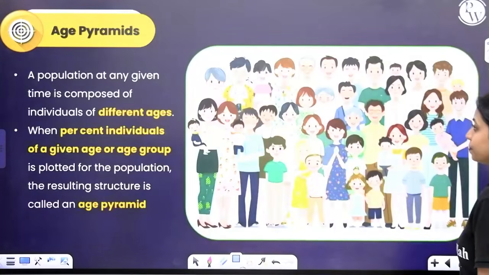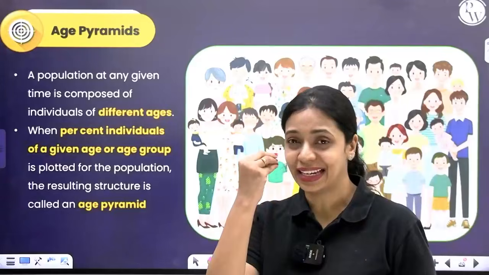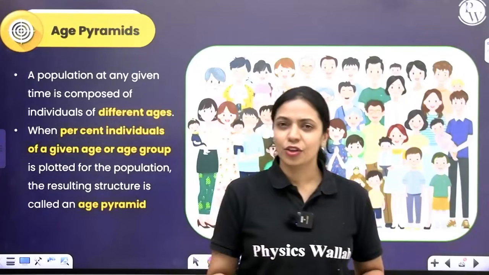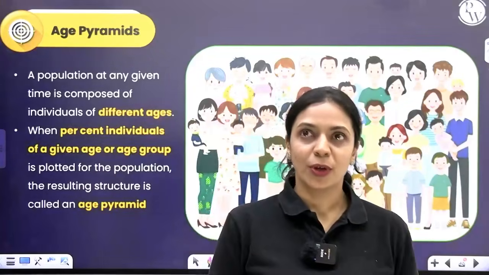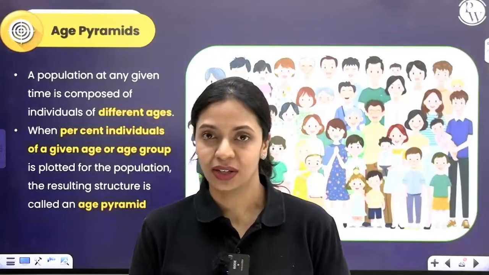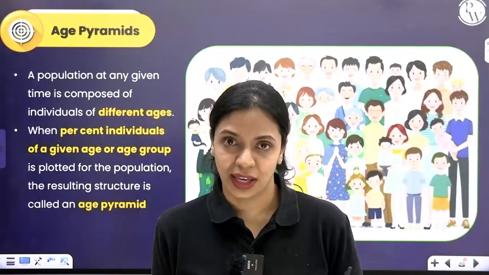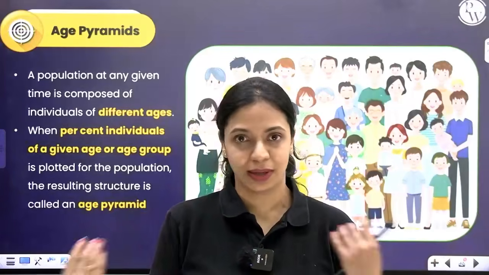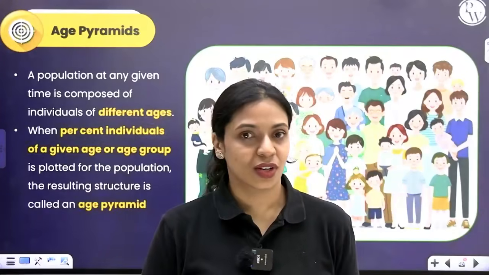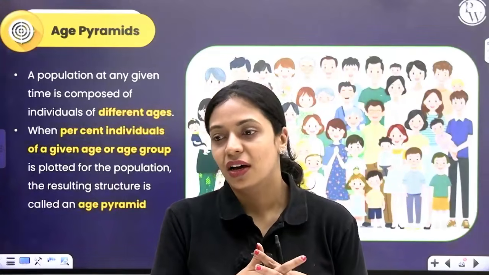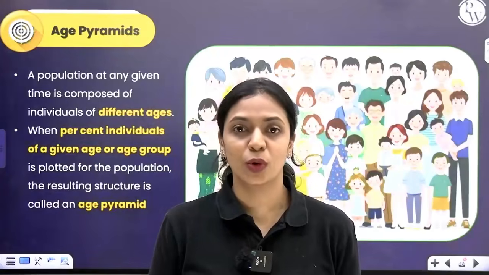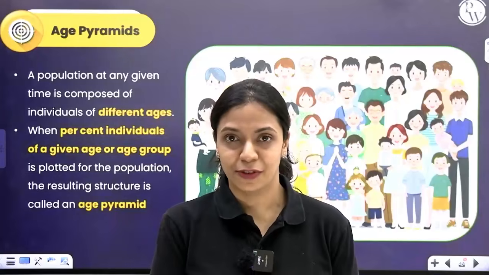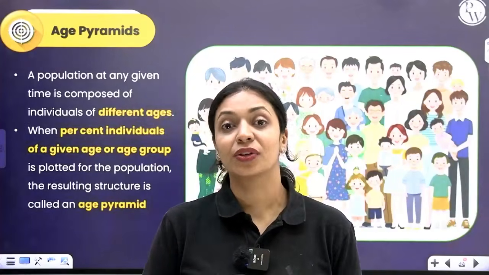Okay, now let's talk about age pyramids. Take any population, not necessarily humans. Let's consider humans because it's convenient. If you take a population of humans in your street, you have individuals belonging to different age groups. There are old people, there are uncles, aunties, middle-aged people, teenagers in your age level, middle school going kids, toddlers, and babies younger than 1 year old, infants. So you have organisms belonging to different age groups.